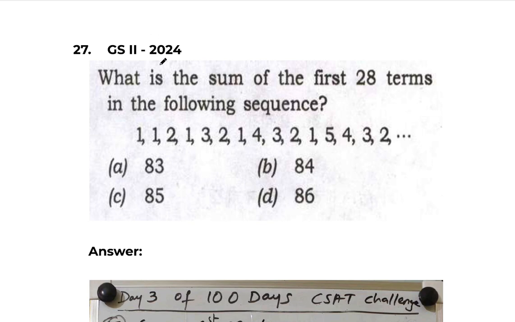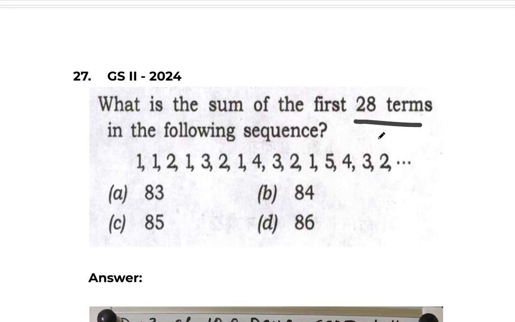Okay. 27th question. What is the sum of first 28 terms in the following sequence? First of all, when they give a sequence or series type of question, first and foremost thing you have to do is to find out the pattern. Without finding the pattern, you are not going to solve the problem in an easy way. Right? Check what is the pattern.